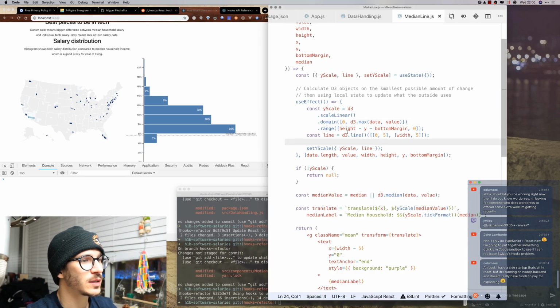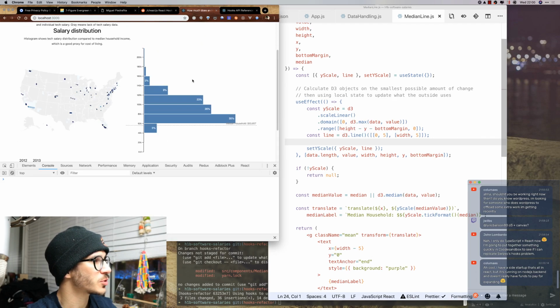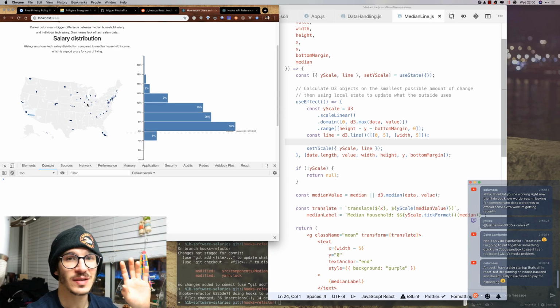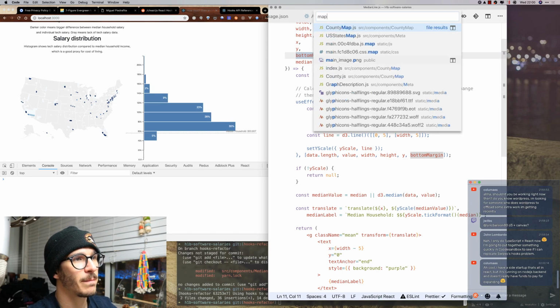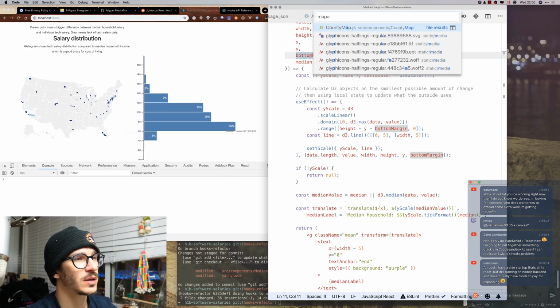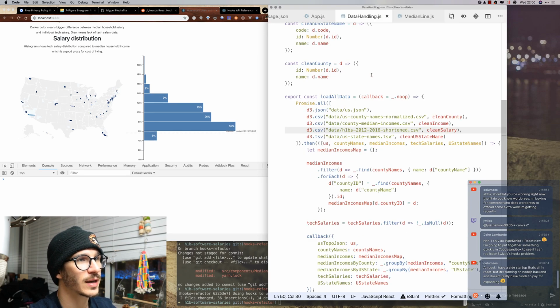Got that. Now let's open up the next one. I think a good next option to play with is the map. So let's see, county map. Actually, let's do the axis next, because I have a thing already that will work for the axis.